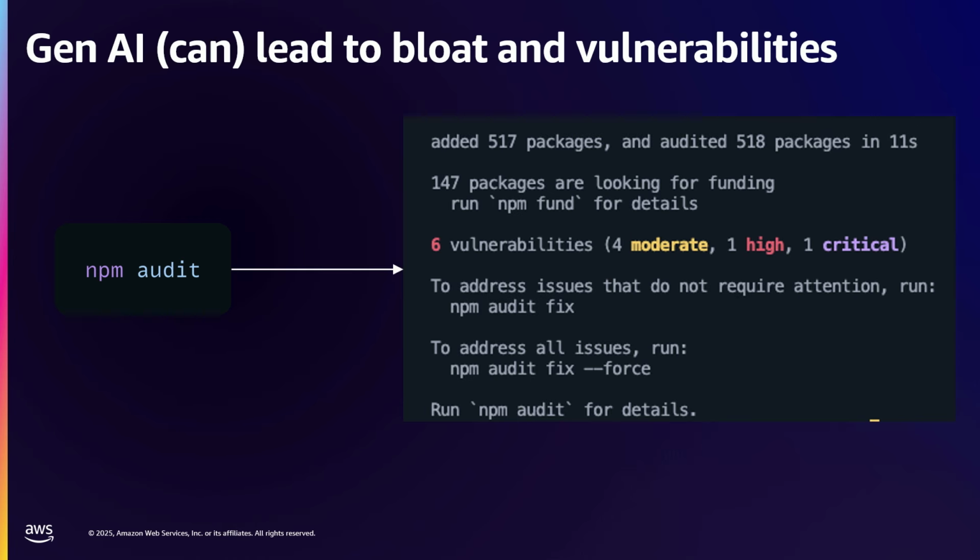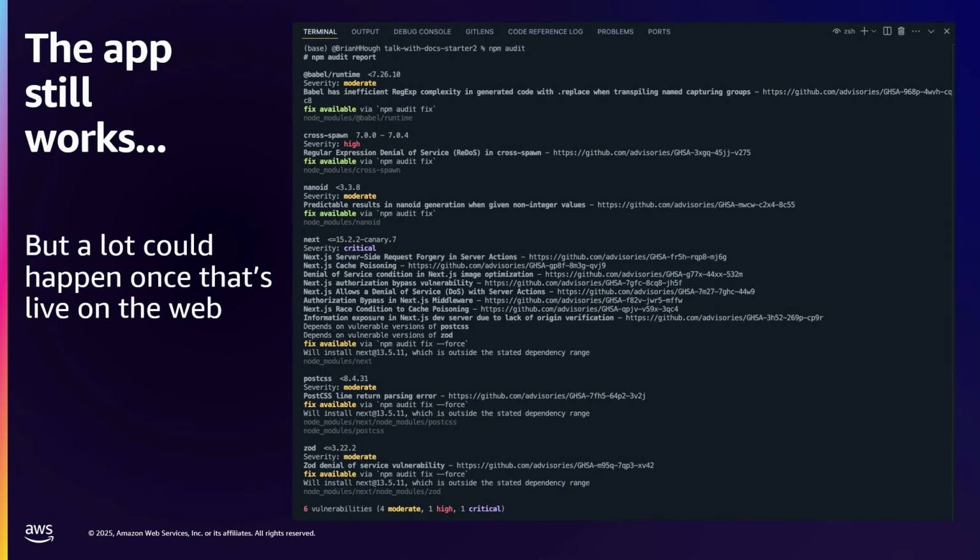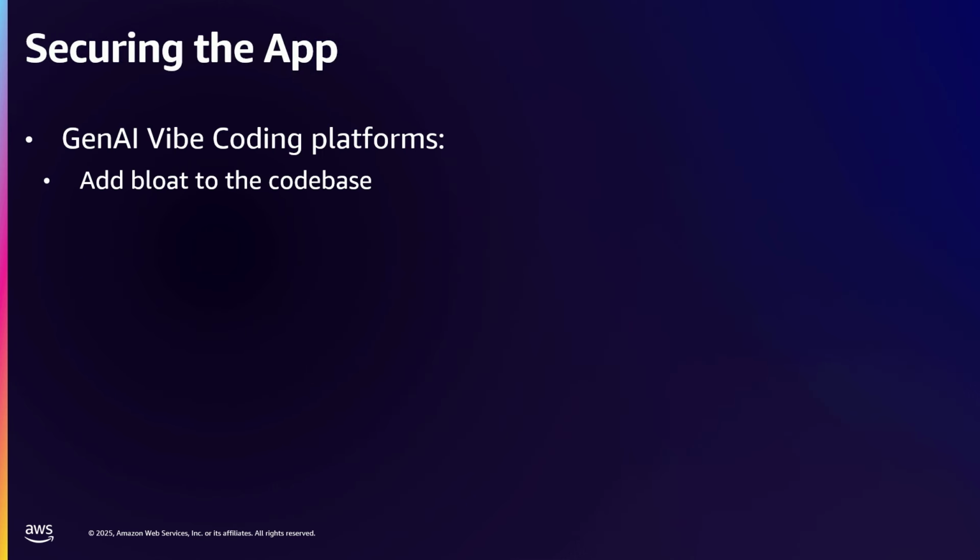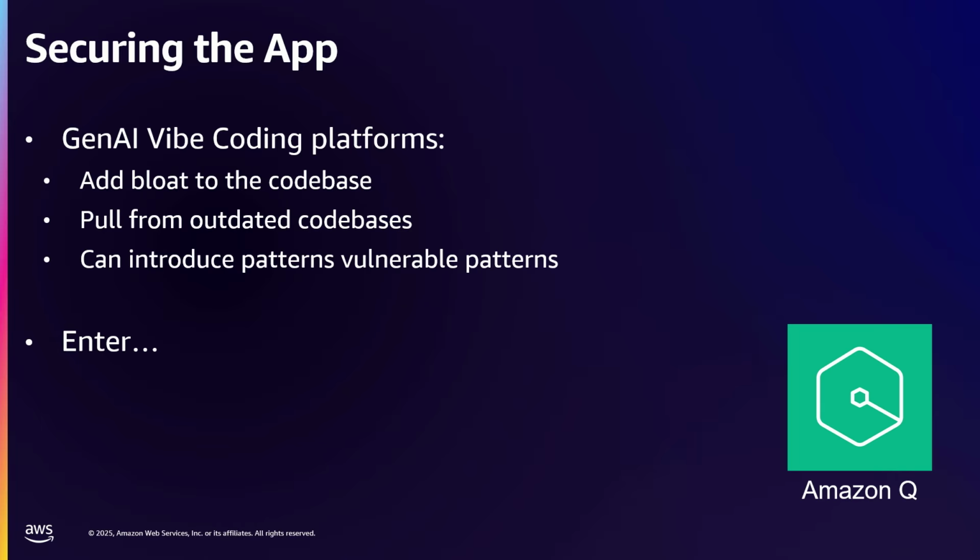And if you do npm audit and actually see what it did, it might create an app with a lot of vulnerabilities. So this one has 6, but you might have one that has more. So you would never know this app is not fine. You'd be able to actually put that on the web, but you shouldn't, because you're going to be exposing users to a lot of vulnerabilities. That list of 6 might become 10 or 20 down the road. So securing the app, this is why we need to get rid of the bloat. We need to get rid of the outdated packages. So how do we do that?